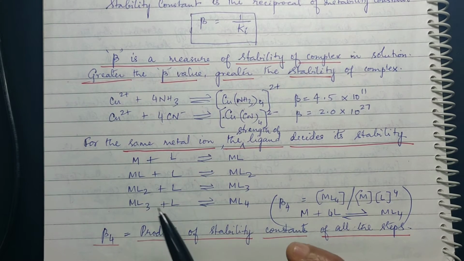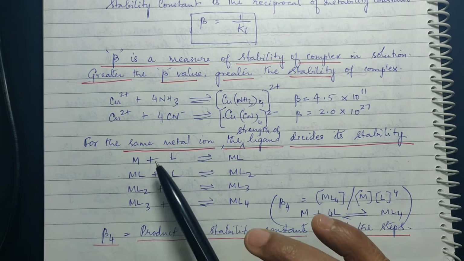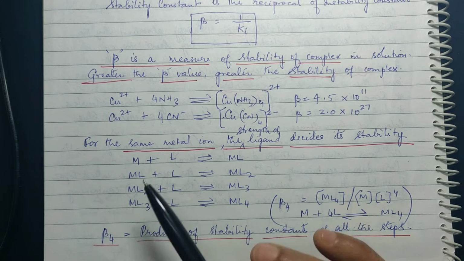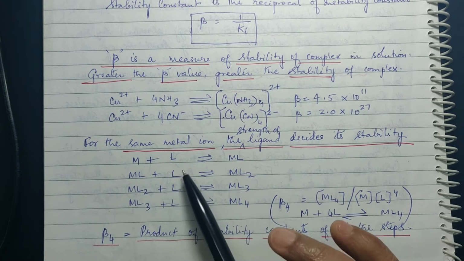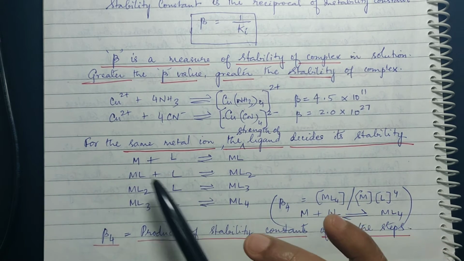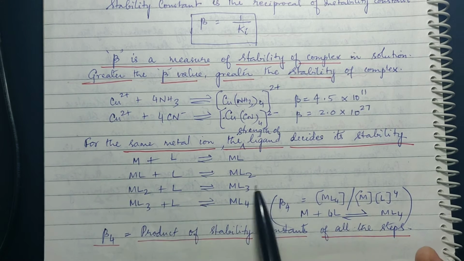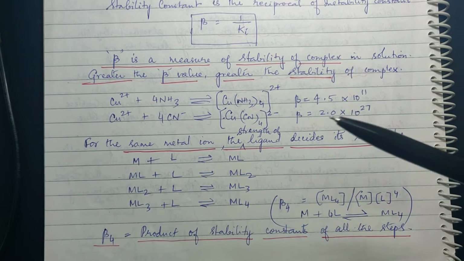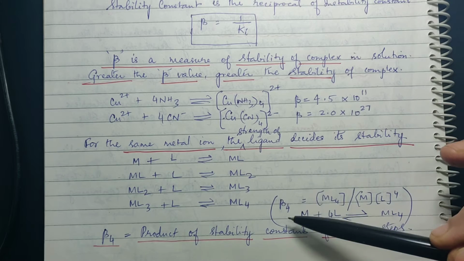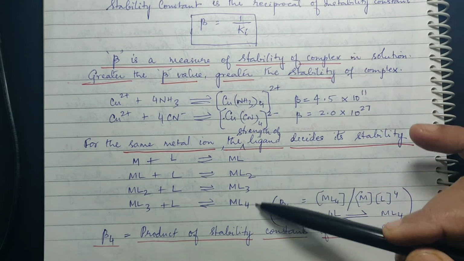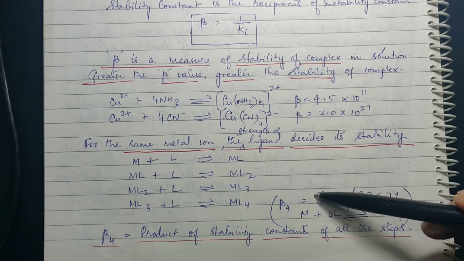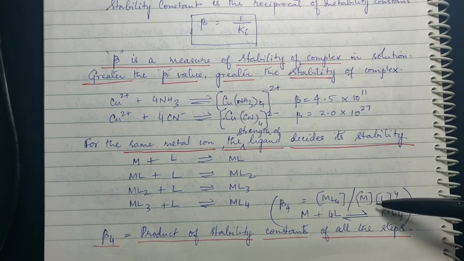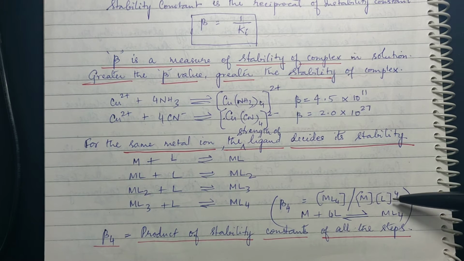Now the formation can also be shown in 4 different steps. One by one the ligand is added. First it becomes ML, then one more ligand is added, ML2, then a third ligand is added, then a fourth ligand. Now if you take beta 4, that is the sum of all these, you will have ML4 upon M into L to the power 4.